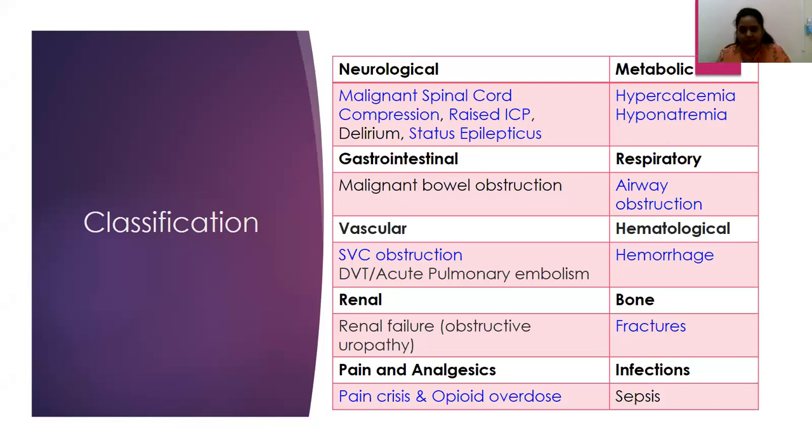Then in respiratory, we have airway obstruction, quite commonly seen with head and neck cancers who present with stridor into the triage. Then hematological, we have hemorrhage. Hemorrhage would be seen in somebody with a malignant wound infiltrating one of the arteries underlying the wound, or a gastrointestinal bleed in a patient with a GI cancer like stomach cancer, or a colonic growth infiltrating the bowel. In such patients, there would be an internal hemorrhage.